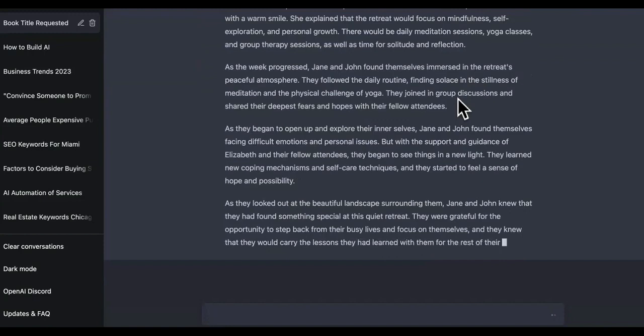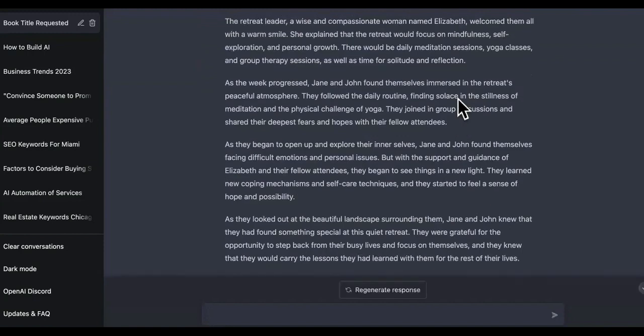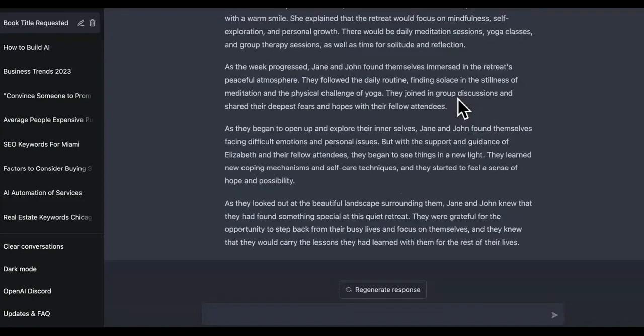Okay. So as you can see, it's continuing chapter 1. Oh, golly. This is crazy. Then I say continue again. You just keep on saying continue.